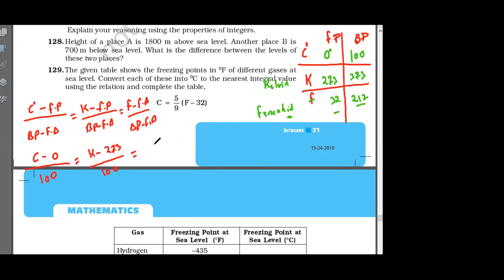Very good. What about Fahrenheit? What is the Fahrenheit freezing point? 32. The boiling point is 212. What is the difference? 212 minus 32, so it will be 180. Clear here?